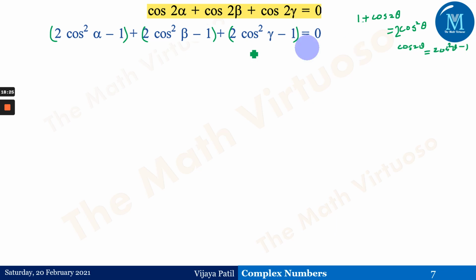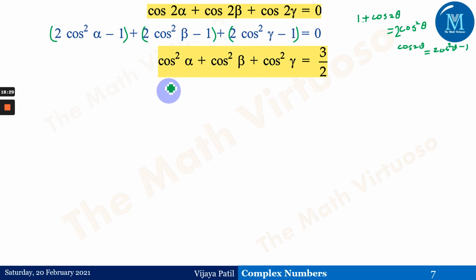Again, if we combine this, minus 1 minus 1 minus 1 will go to the other side, that will be plus 3, and these 2's will come out of each and every cos square alpha, cos square beta, cos square gamma by 2. So this is what we are going to get as the identity. I think this is the first identity.